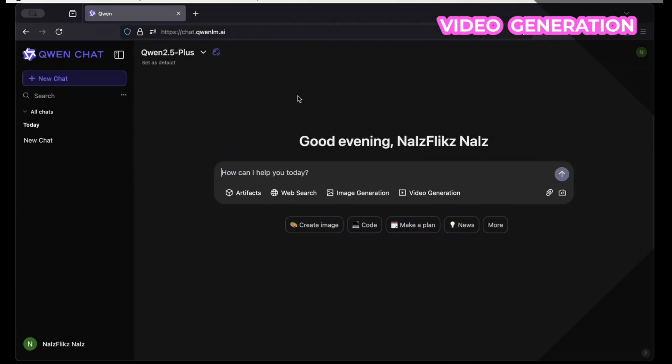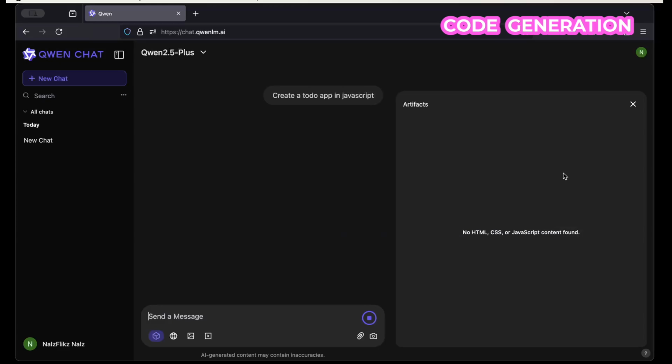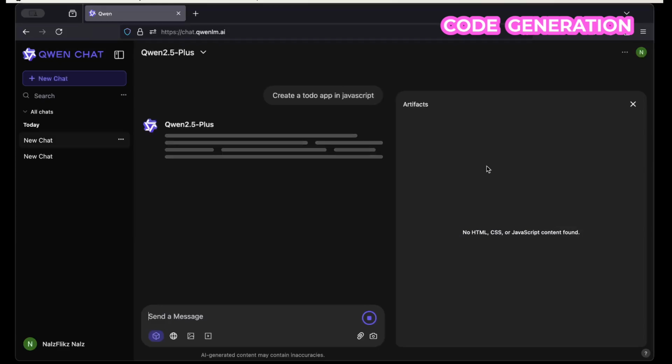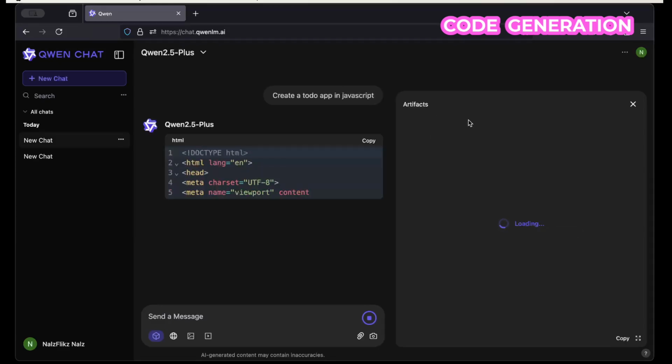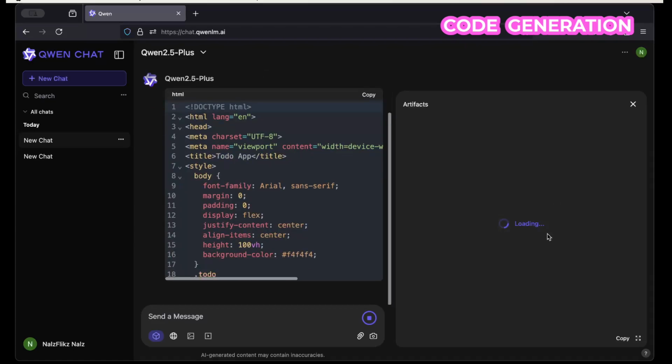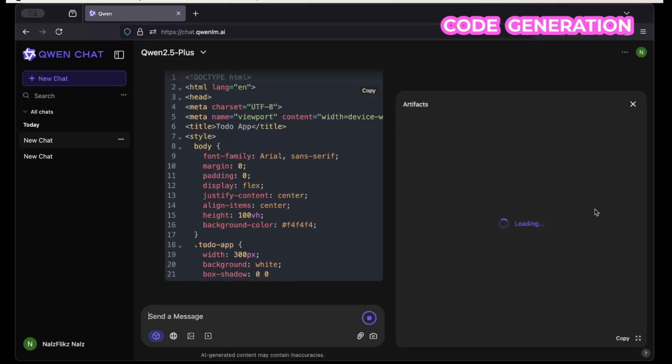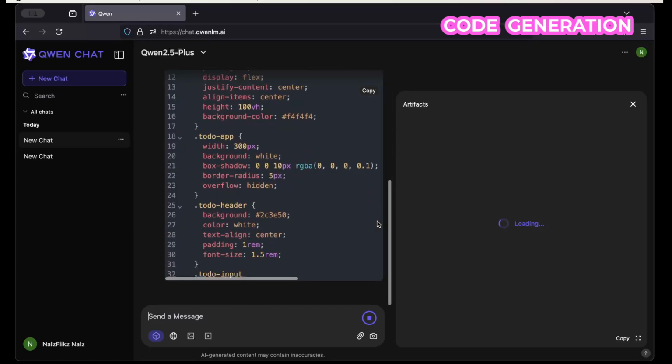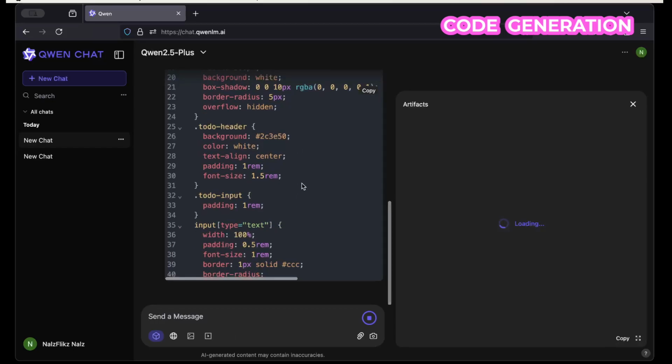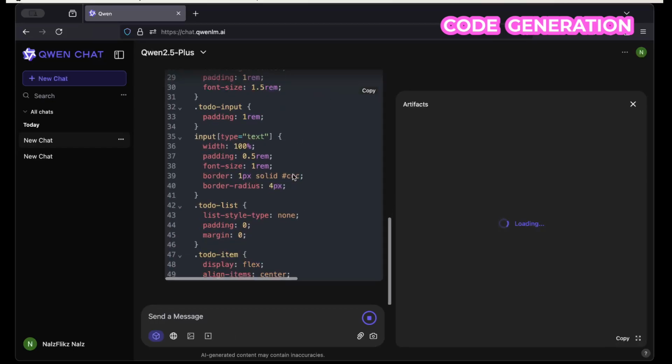Let's look at the code generation feature of QWEN. So I'm going to say create a to-do app in JavaScript. I will select the artifacts option and send. Immediately I do that, you will see a section on the right hand side loading. This section is going to render whatever code is being generated in the chat. Now this is the CSS aspect being generated right now.